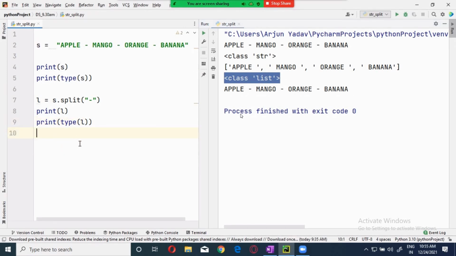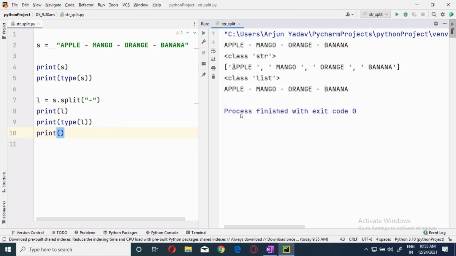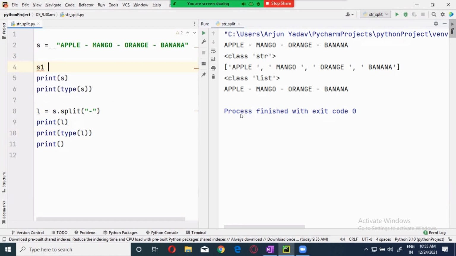Now, forget about this one. I want to get the orange. How will I get it? See the list. How many values is the list having? 4 values. And list is a sequential data type. Now, how many values is the list having? 4 values. Okay, remember this. How many values is this S1 I'm taking having? S1 is apple. How many internal values is S1 having? It is having 5 values which are stored in internal memory locations.